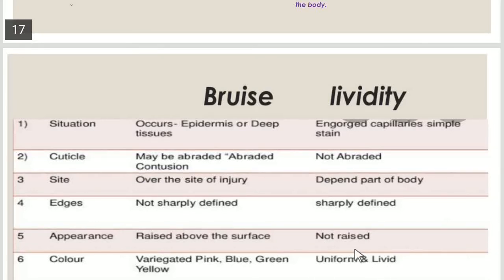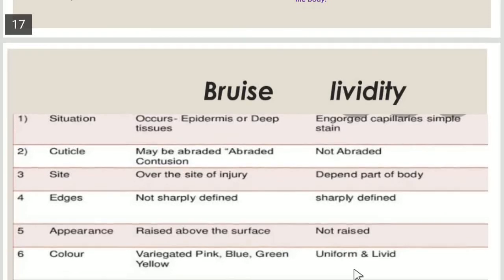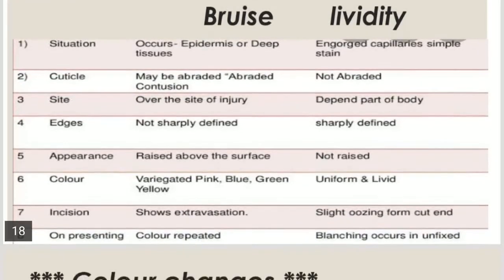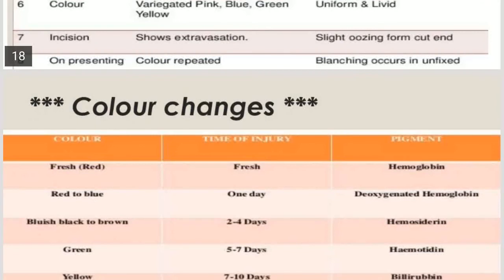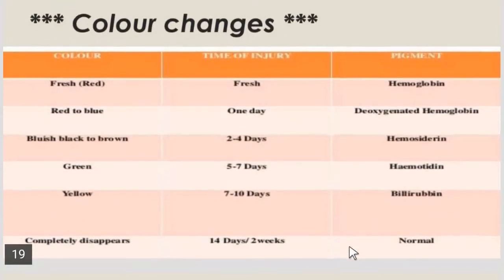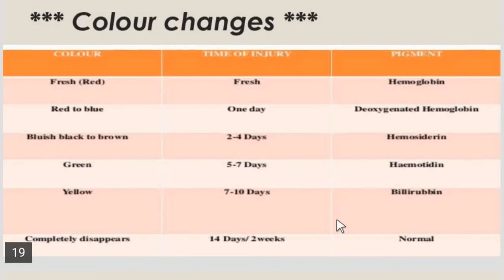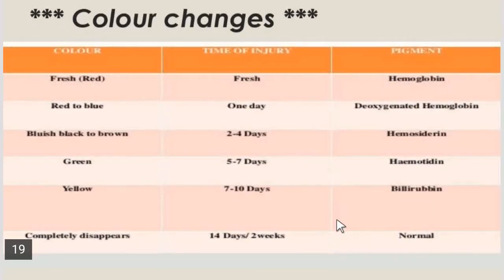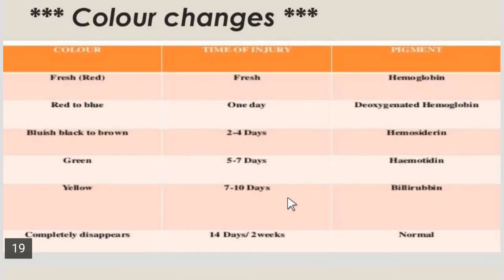It is a uniform color, for example reddish or pink, then after a few days it will disappear and the skin recovers its normal color. So there are color changes in a bruise. After the appearance of the bruise, it undergoes a healing process through a series of color changes. It is due to hemolysis of the red blood cells and the breakdown of the hemoglobin into different pigments.